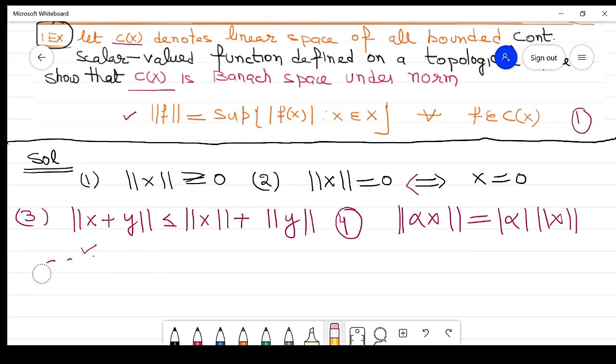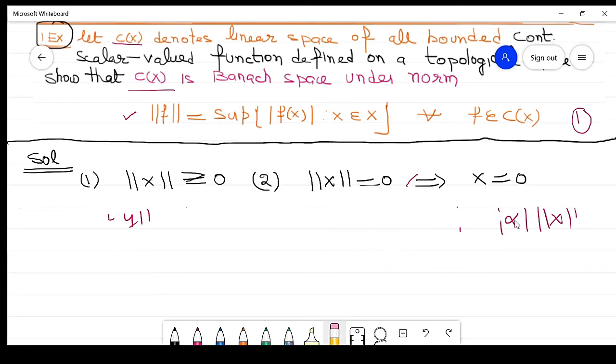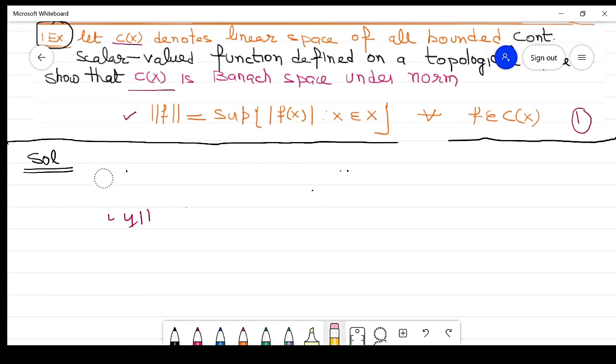If it satisfies all the properties, then it is a normed linear space, and if it is a normed linear space and complete, then it will be a Banach space. So remember that. To prove this result, our purpose is to prove first that it is a normed linear space and then that it is a Banach space. Clear? So this is our purpose.